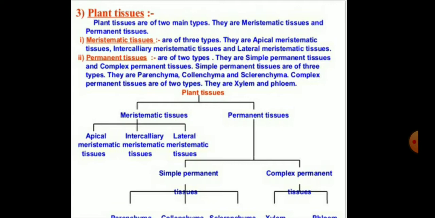Simple permanent tissues are categorized into three types: parenchyma, collenchyma, and sclerenchyma. And the complex permanent tissues are of two types: xylem and phloem. So this is the classification of plant tissues, which is a very important topic.